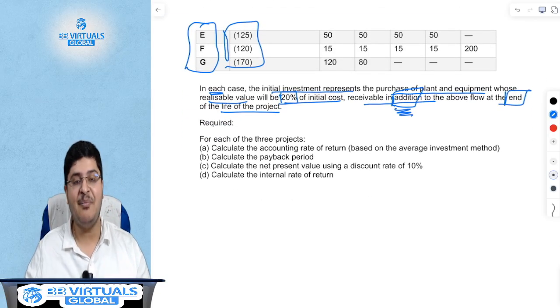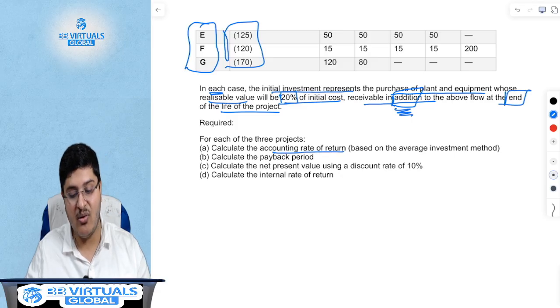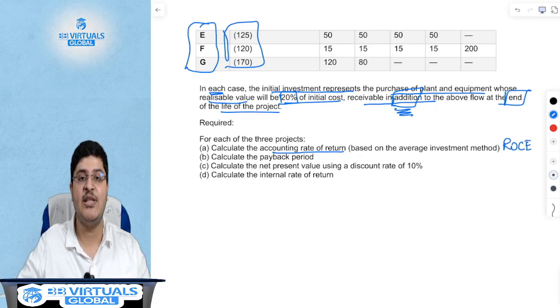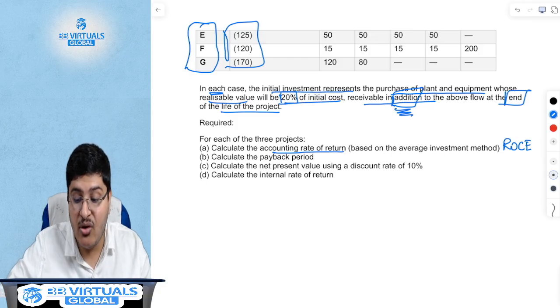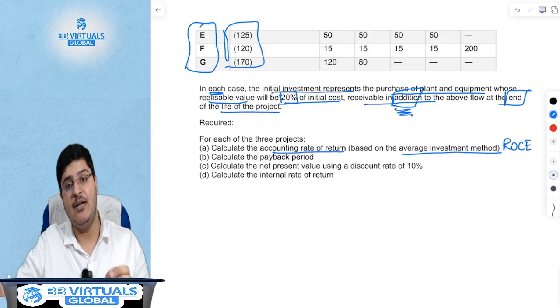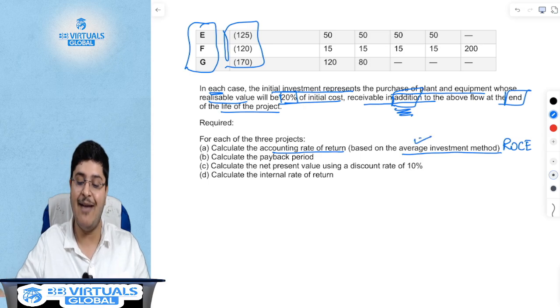This is a master sum because you are asked to calculate accounting rate of return. Again, what is accounting rate of return? Accounting rate of return is nothing but ROCE. The alternate name of ROCE is accounting rate of return. Based on which method? There were 2 methods, if you remember, we discussed in lecture number 1. The first is the initial investment cost method. The second method is the average investment method.